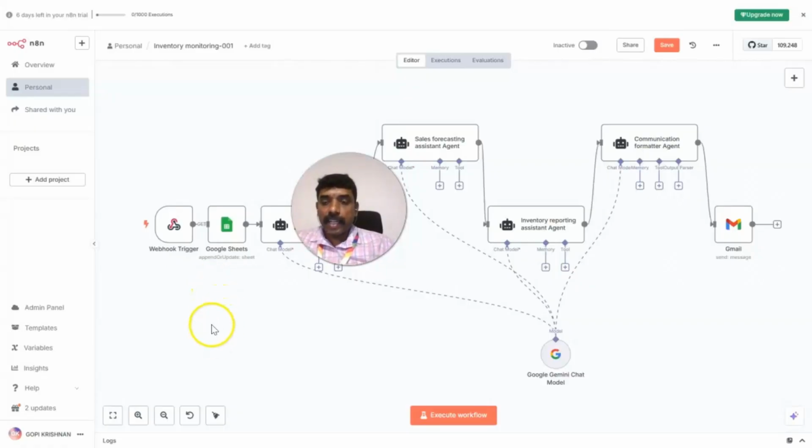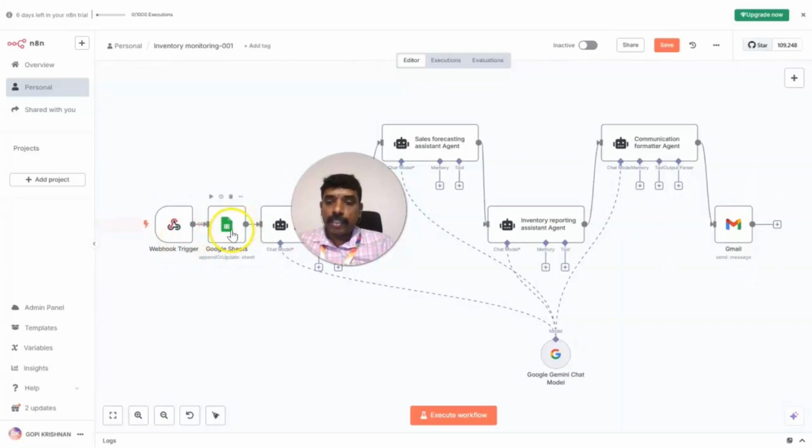So what happens here is very simple. I have to make a trigger of the entire workflow automation tool. When the trigger is created, it is going to be created by a node called a webhook trigger. When the webhook trigger is created, it gives a trigger to the Google Sheet since it is directly connected to the Google Sheet.